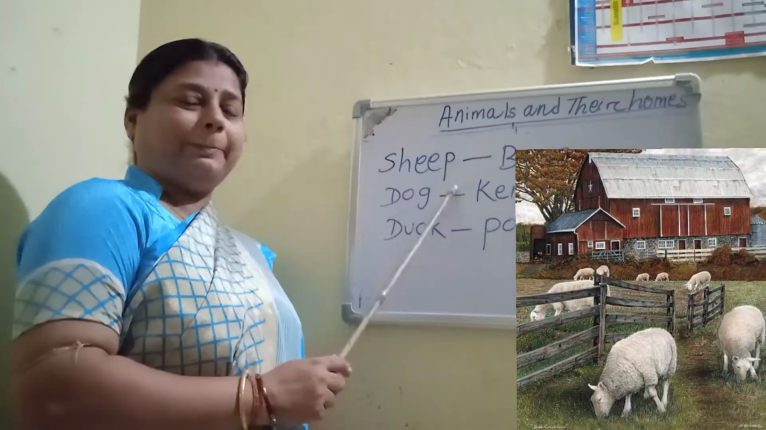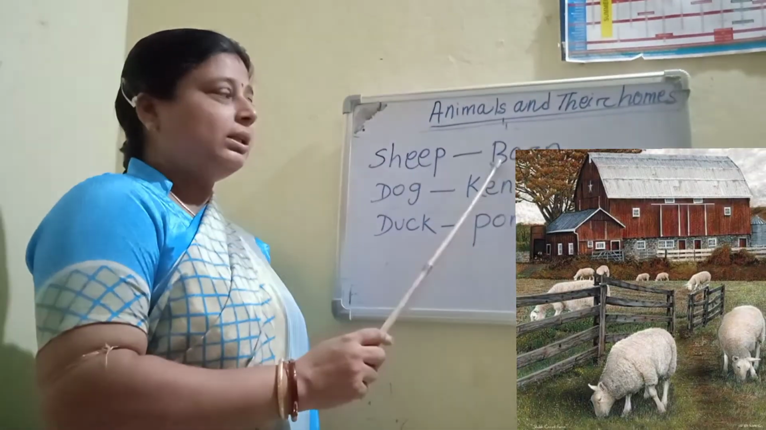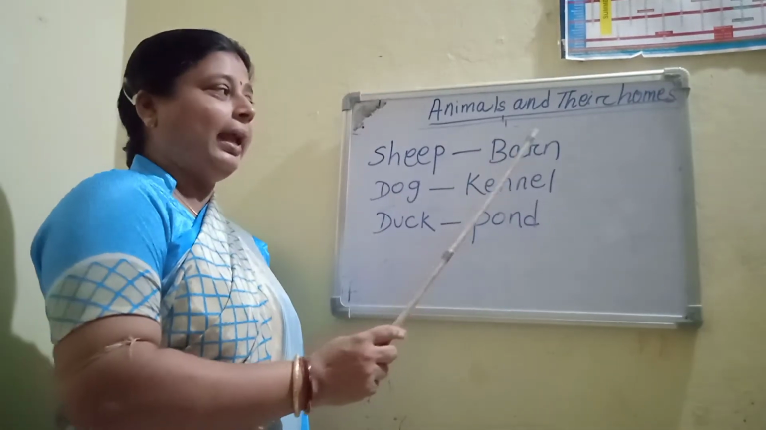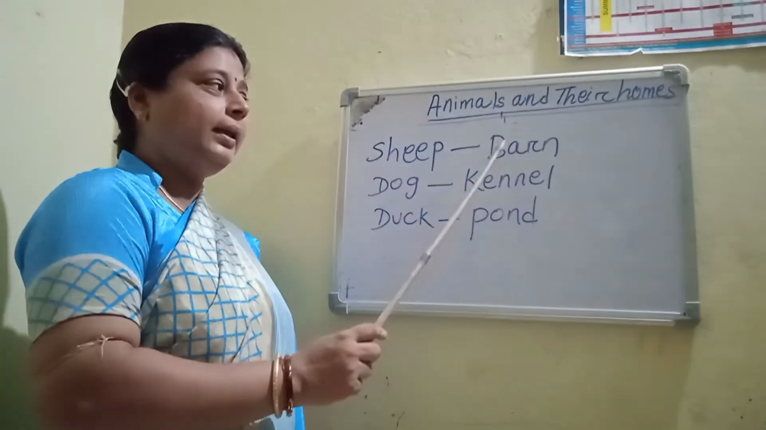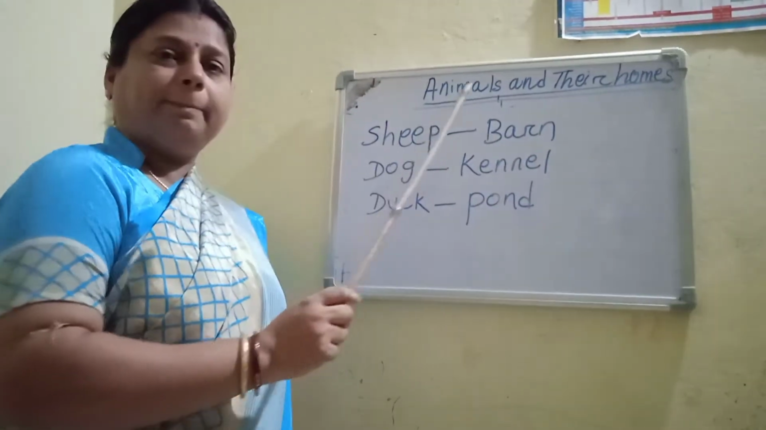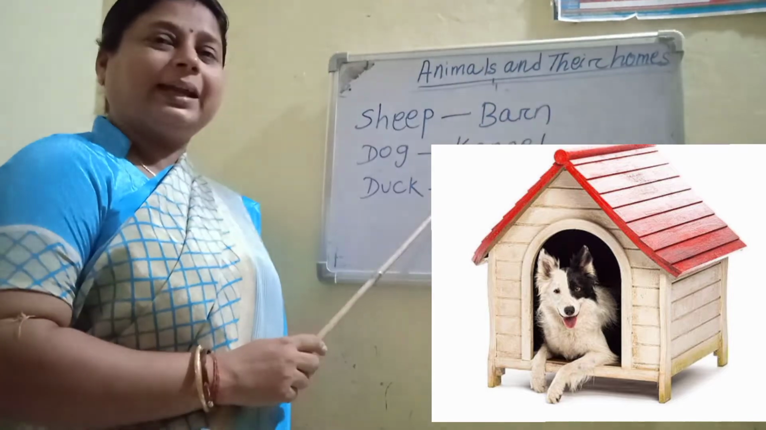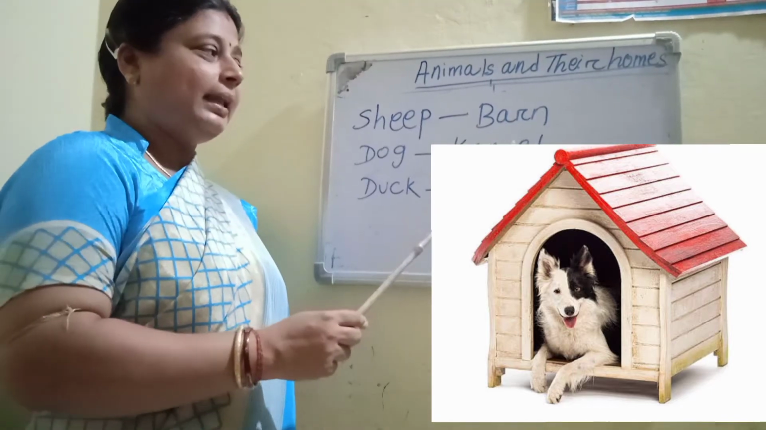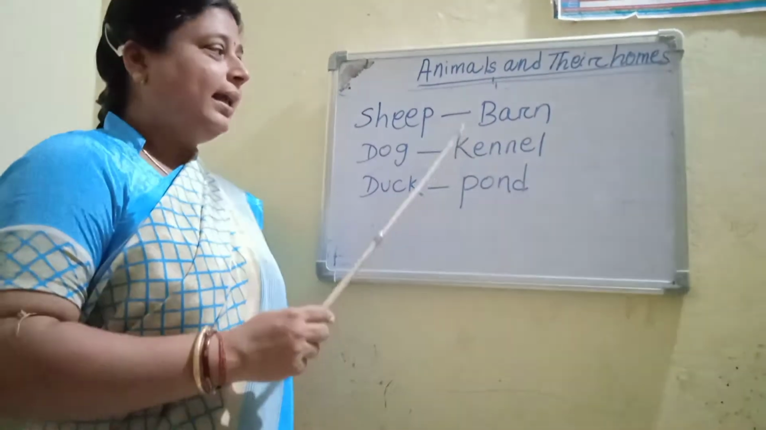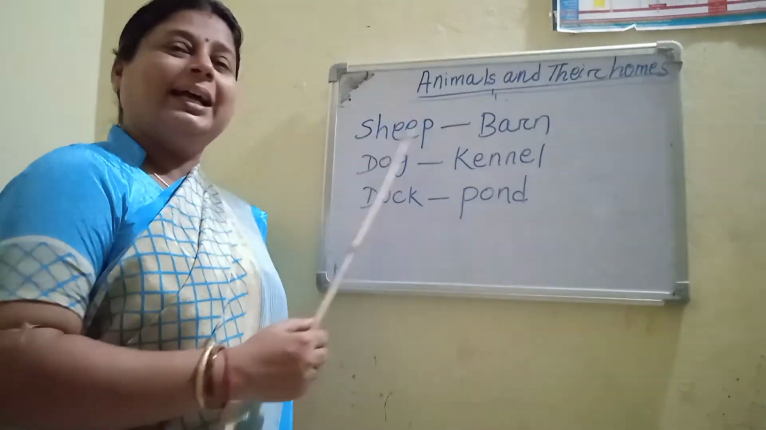Next one is sheep. Sheep's home is called barn. What is the spelling of barn? B-A-R-N, barn. Sheep, barn. Dog lives in kennel. What is the spelling of kennel? K-E-N-N-E-L, kennel. Dog, kennel.